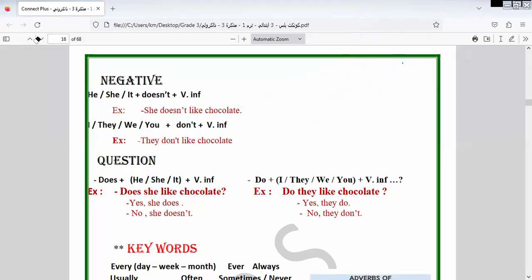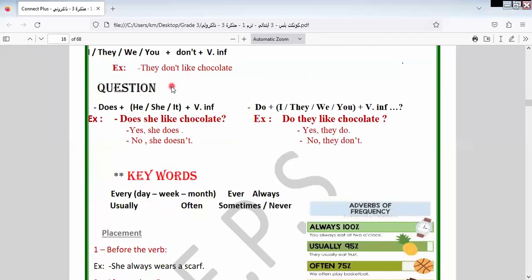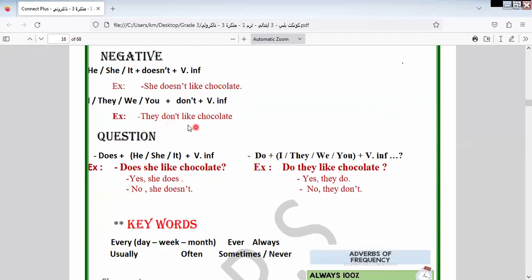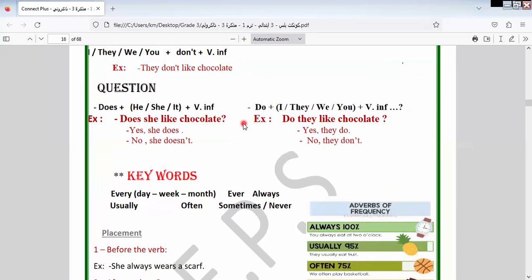Here we have don't. The plural subject can't take S, so it doesn't cause misunderstanding. The misunderstanding comes in the singular form. Here you have: they don't like chocolate.